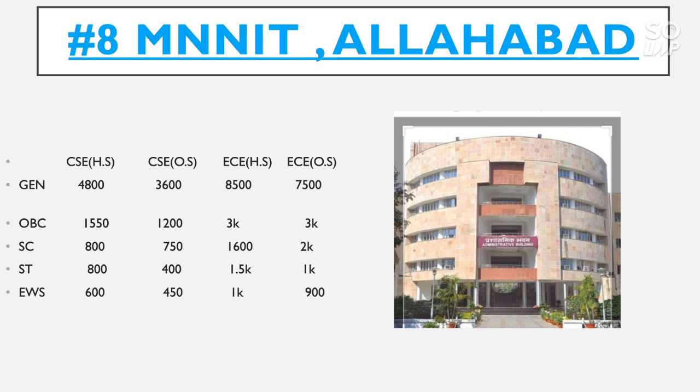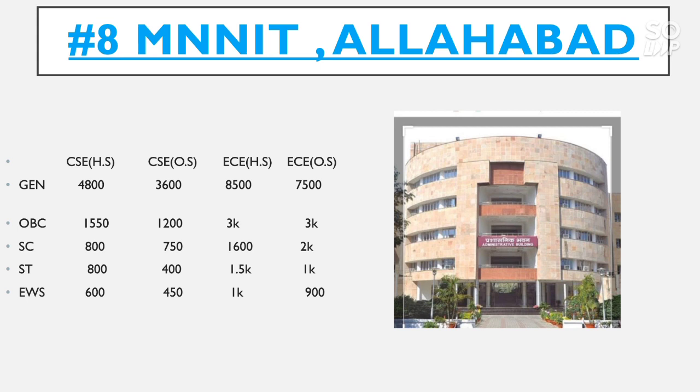For CSC home state, the general category cutoff goes to 4100, for OBC 1500, for SC 800, ST 800, EWS 600. For CSC other state, the general category cutoff goes to 3600, for OBC 1200, SC 750, ST 400, and EWS 450.